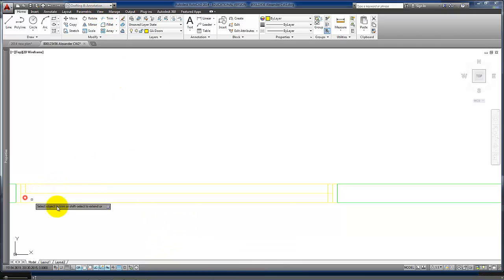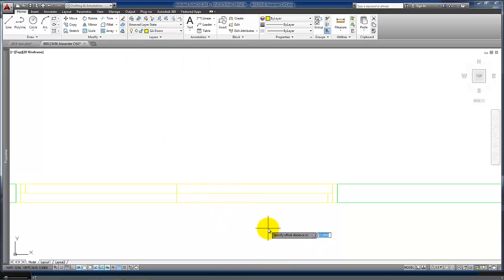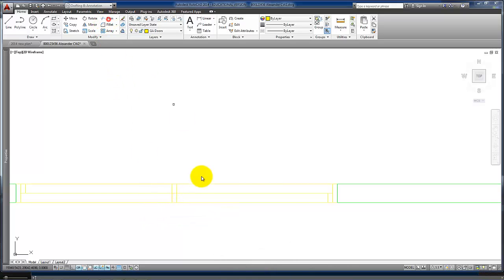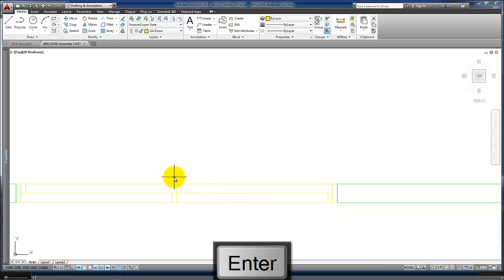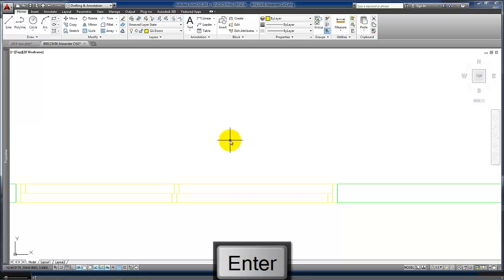And we can trim off one side and the other, and then put a line in the middle and offset by 25, trim off, and then copy those lines over and then just move them so that the 2 parts of the door overlap but not by too much. 12.5.